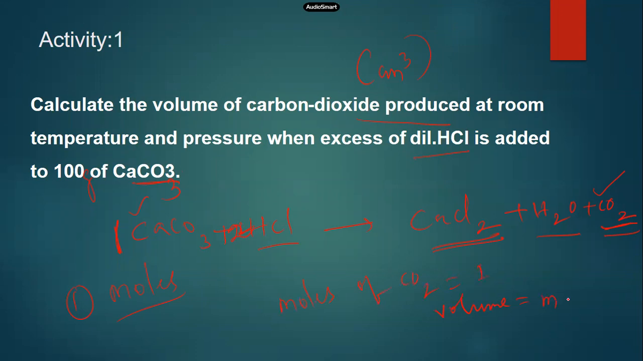I'm supposed to express in how much, sir? DM or CM? You should express in cubic centimeters. Okay. So then it's 24,000. That's all. It's 24,000. Okay, sir. I got it.